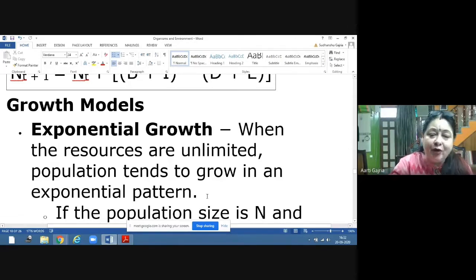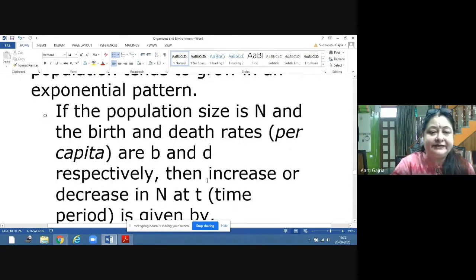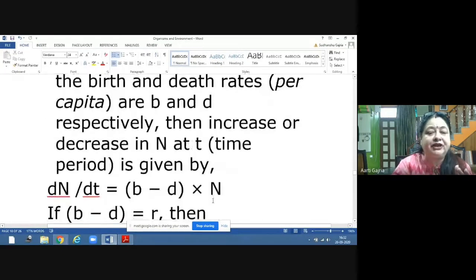And if the population size is N, and the birth and death rates are b and d respectively, then the increase or decrease in N at time t is dN upon dt. N is the population density at time t, and it would be (b minus d) into N. So what is b minus d? The birth rate minus the death rate. And this birth rate minus death rate is called r.